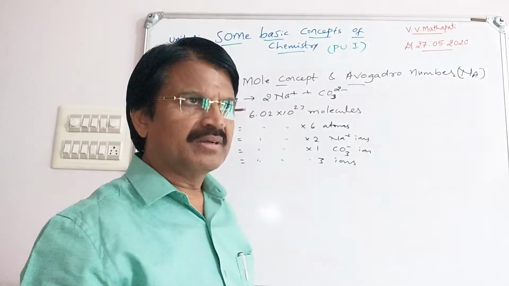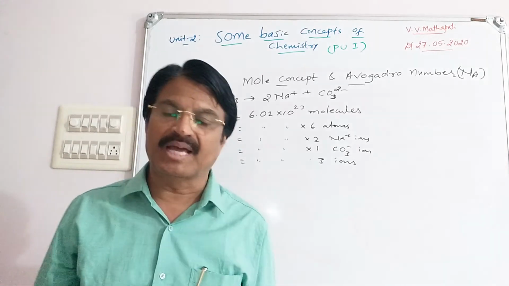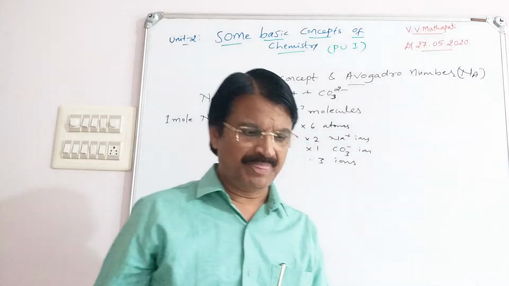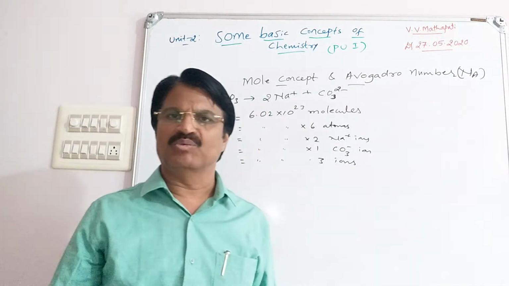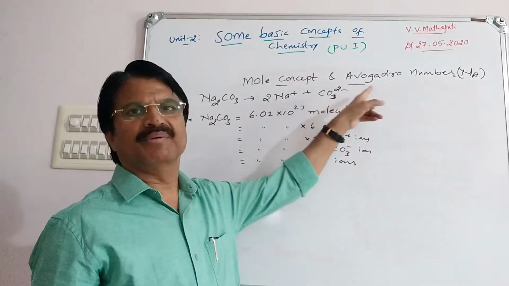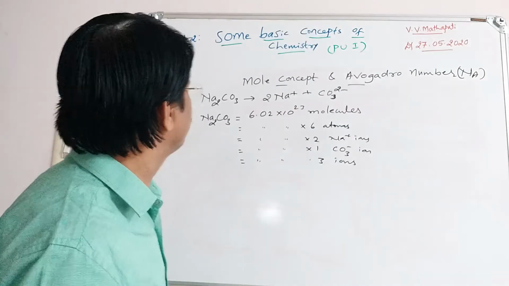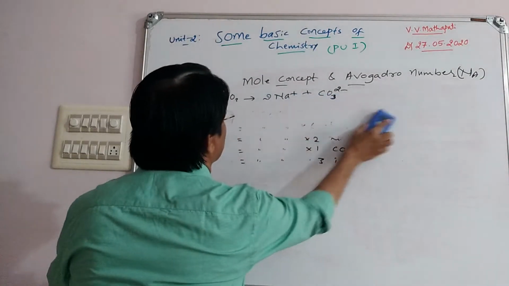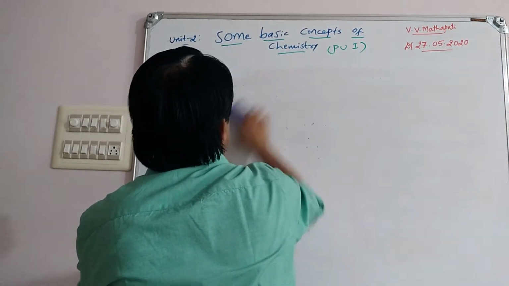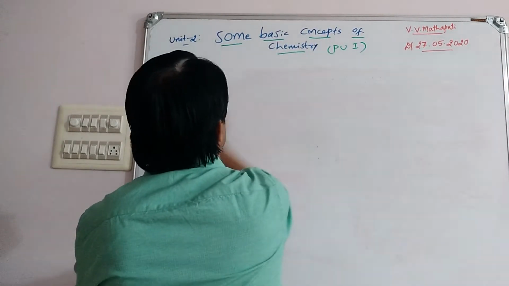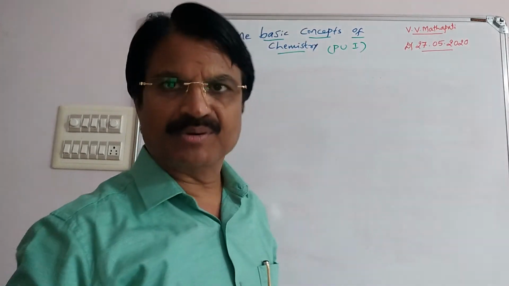Anyway, remember 1 mole equals molecular mass in gram. Means gram molecular mass equals 1 mole. Gram atomic mass equals 1 mole. Gram ionic mass equals 1 mole. And all these contain what? Avogadro number, means 6.02 into 10 to the power 23. So this is mole concept and Avogadro number.